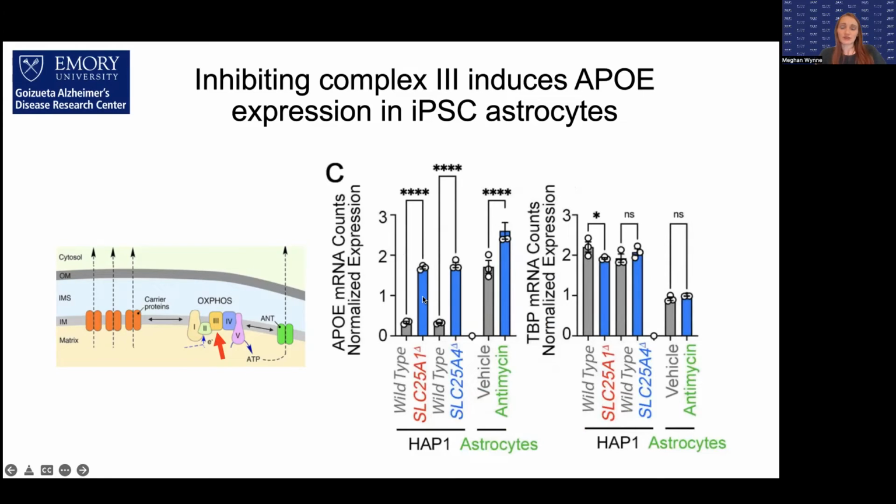We looked also at a couple of genetic mutant mitochondrial lines, one lacking the protein SLC25A1, which is a carrier that moves the metabolite citrate on the inner membrane, and a second line, which was lacking the ATP translocator on the inner membrane. When we look at both these cell lines, we see a very robust APOE upregulation. And this is just a loading control showing these different samples were loaded about evenly.